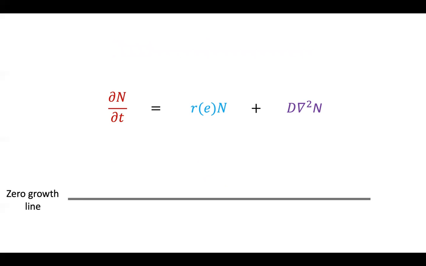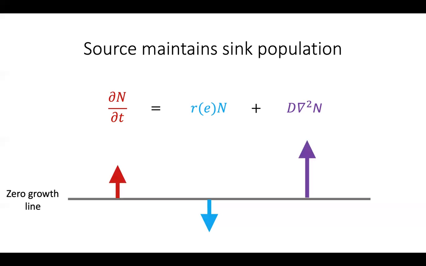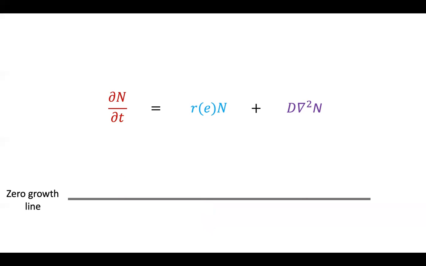So just by looking at this equation, we can draw two conclusions. Let's say the gray line represents the zero growth rate. Consider a sink patch where the environment is bad for species growth. So the species should go extinct in this sink patch. However, migration from surrounding patches can compensate for the decreasing population to yield a net increase in the local growth rate of the population. This corresponds to the case where migration from sources can maintain sink populations.